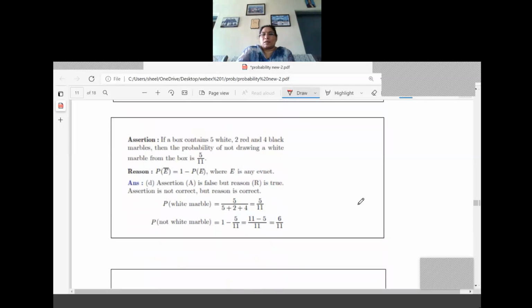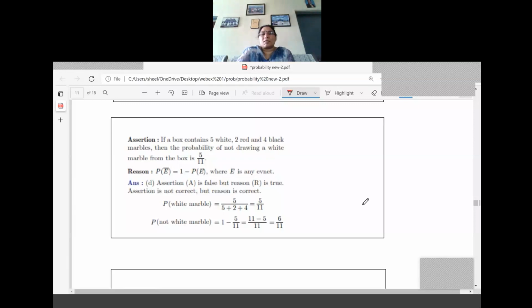What is the assertion now? If a box contains 5 white, 2 red, and 4 black marbles, then the probability of not drawing a white marble from the box is 5 by 11. That is the statement given. Means your question. Understood? If a box contains 5 white, 2 red, 4 black marbles, then the probability of not drawing a white marble from the box is 5 by 11.